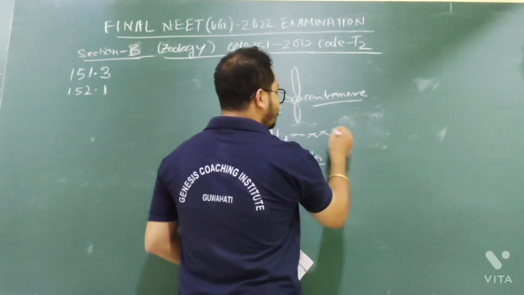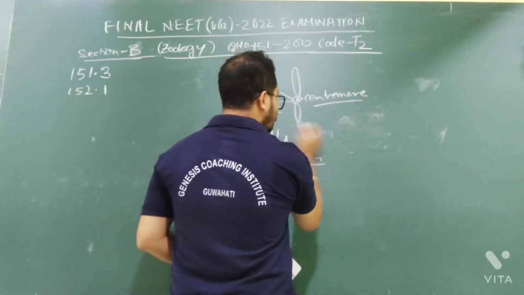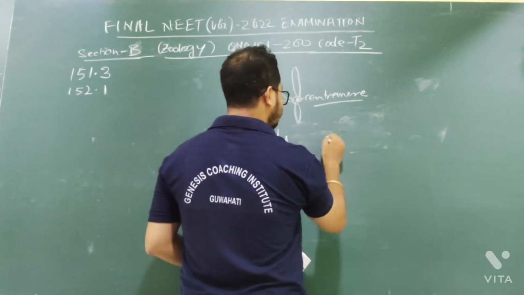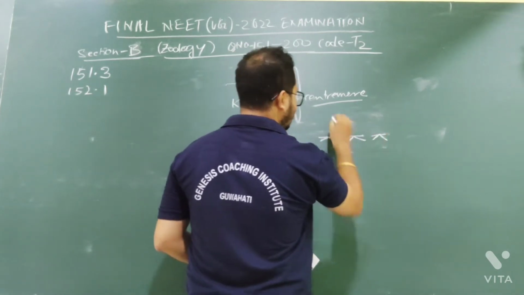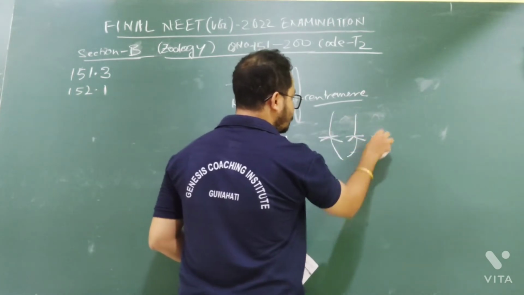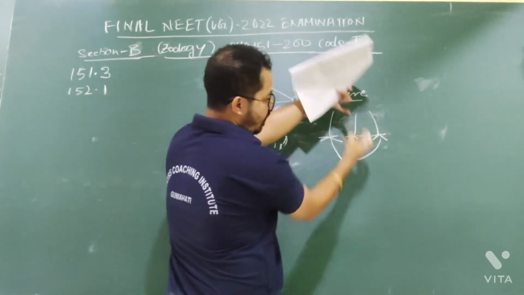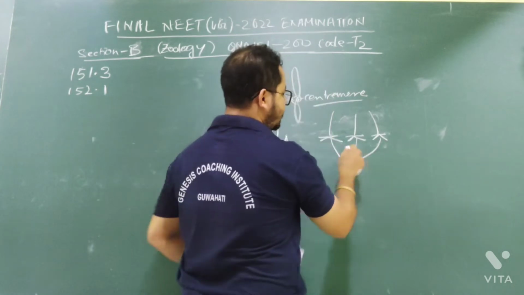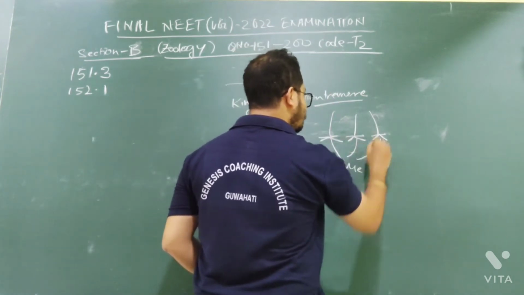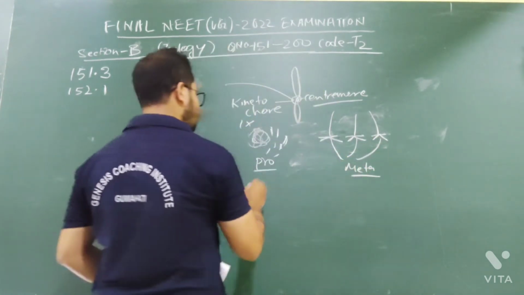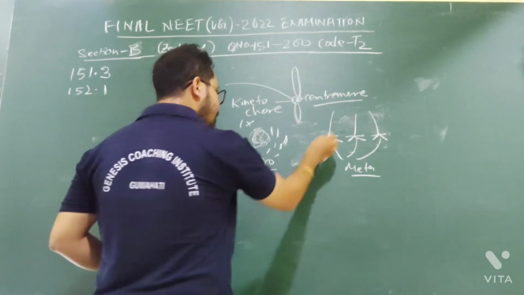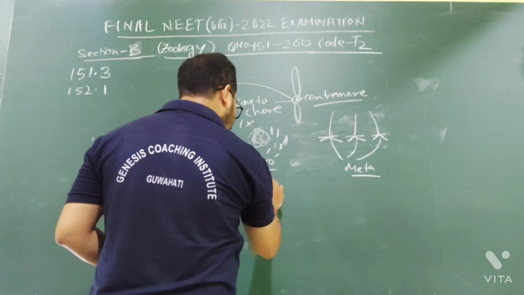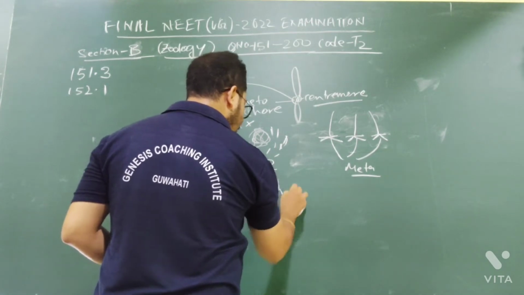In anaphase, what happens? Let me show you on a bigger diagram. Suppose in metaphase it will be like this, and spindle fibers connect from both poles and pull the chromosomes towards the poles. This is metaphase, with all the chromosomes in the center. In anaphase, due to the pulling, the chromatids are separated and they are moving.